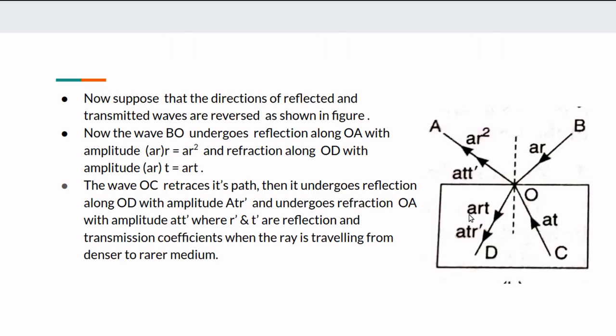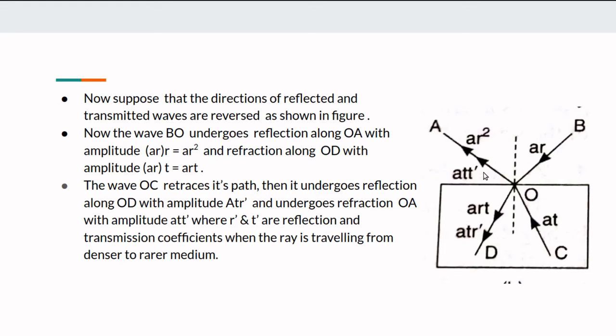The reflection coefficient for the second medium is R dash. Therefore, the part of the ray reflected into the second medium is AT R dash, and the transmitted part is AT T dash, where R and R dash are reflection coefficients. R dash is the reflection coefficient and T dash is the transmission coefficient when the ray is traveling from denser to rarer medium, that is, second medium to first medium.